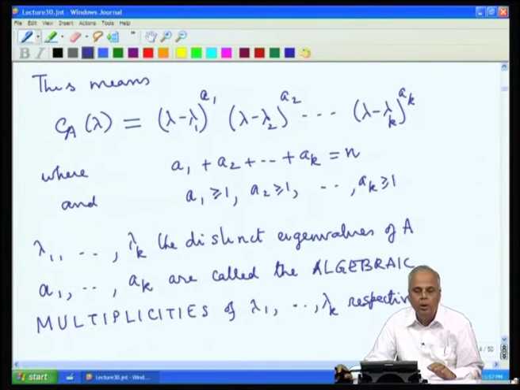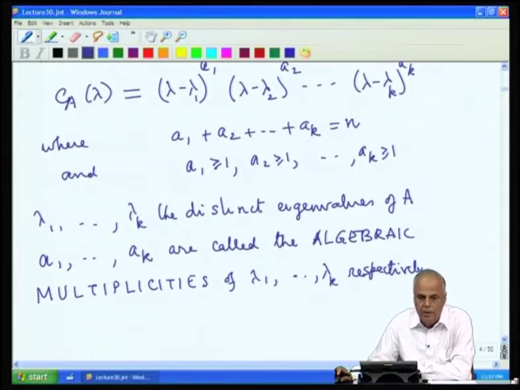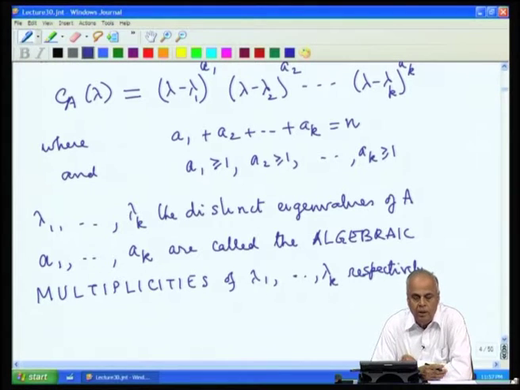So, given the matrix A, we have our complete picture of these eigenvalues. We first construct the characteristic polynomial, then we find the distinct roots, then we find their multiplicities, and then we have all the eigenvalues.